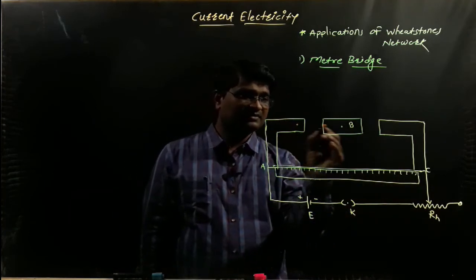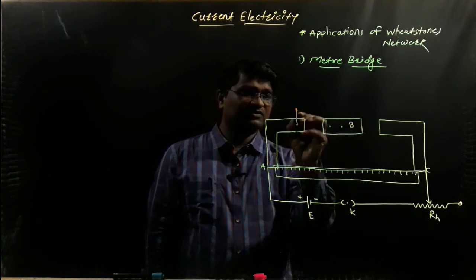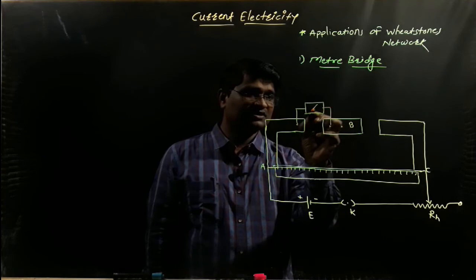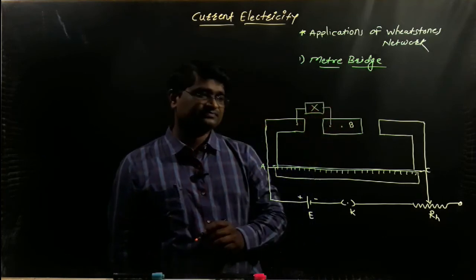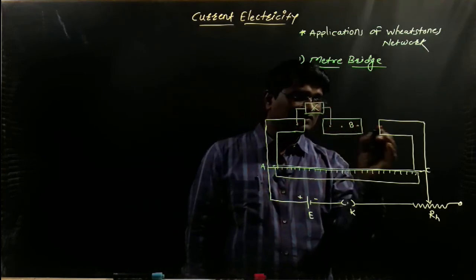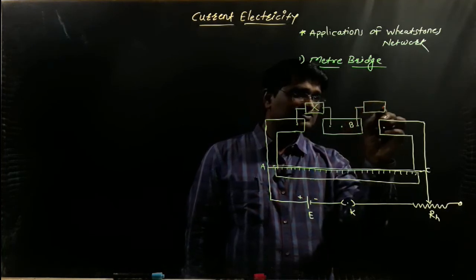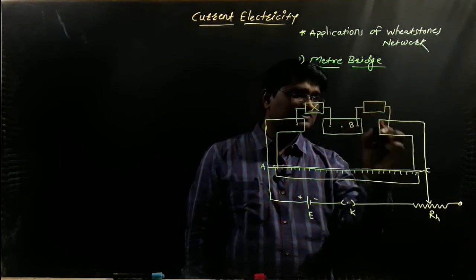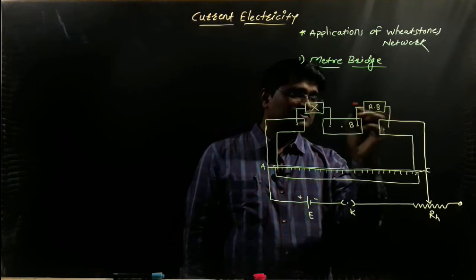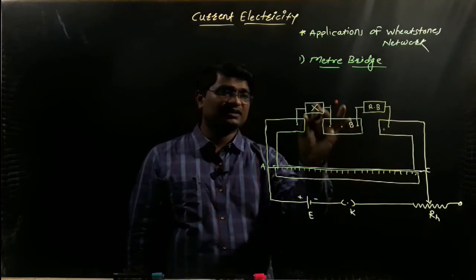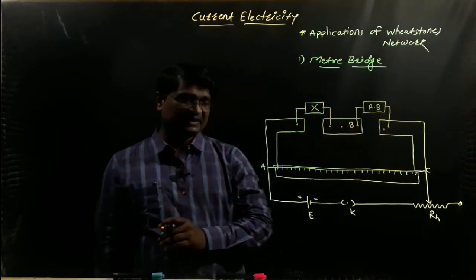Now imagine that in the left gap we connect the unknown resistance, denoted by X, and in the right gap we connect the resistance box, denoted by RB. So the resistance box is connected in the right gap and the unknown resistance is connected in the left gap.